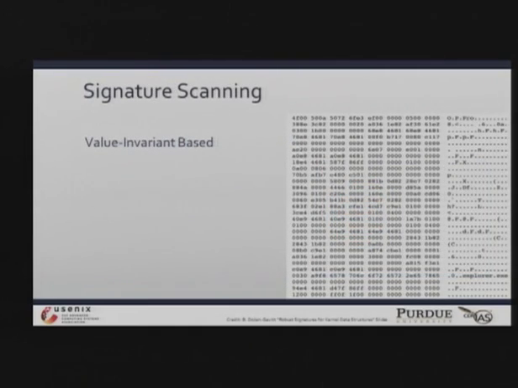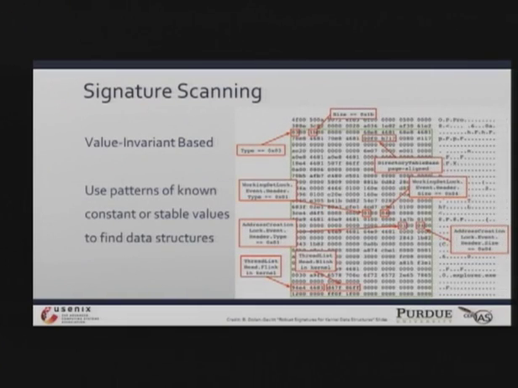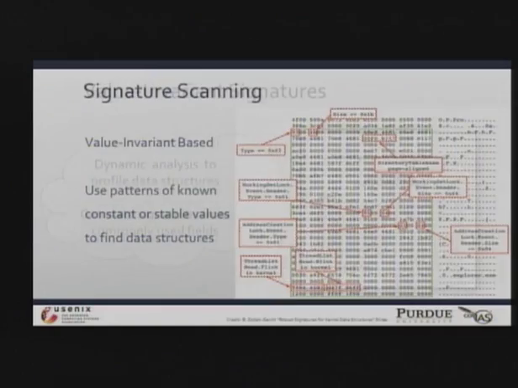So the state of the art dates back a little bit, but it started out with some value-invariant based signatures. What that means is you have a data structure, and you know that there are patterns of constants and predictable fields within that data structure, and so you build a signature based on that. And then you just brute-force scan through that memory image and try to recover these data structure instances.